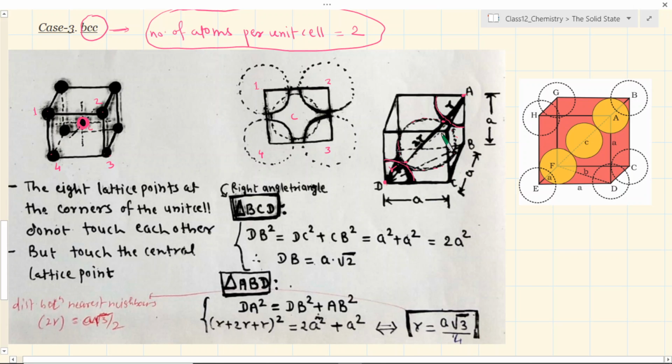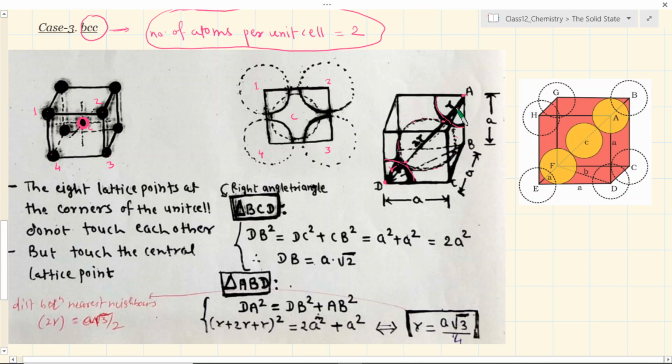But this one is not directly related to both arms. This is related to one arm A, but then there is another diagonal in the plane, DB. Think about this. DB is in the lower plane, and this length is across one of the edges, which is A. So you do not know, let's say, DB. Acha, why are we interested in finding out DB?